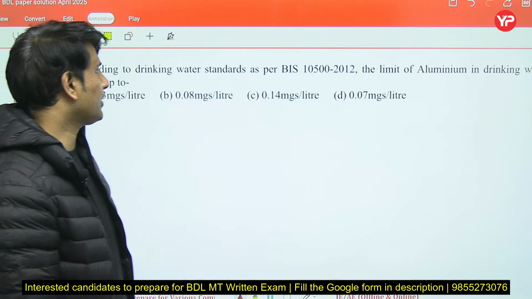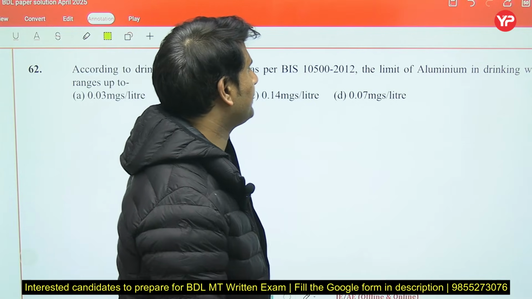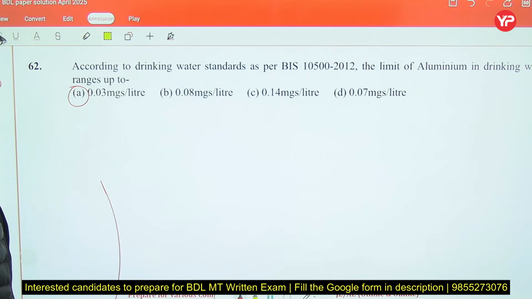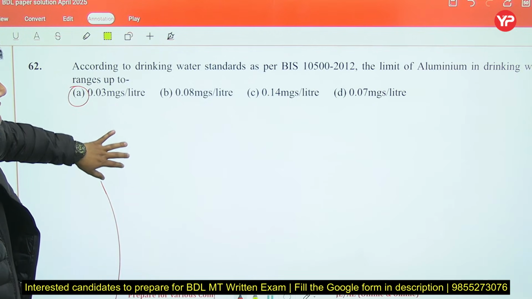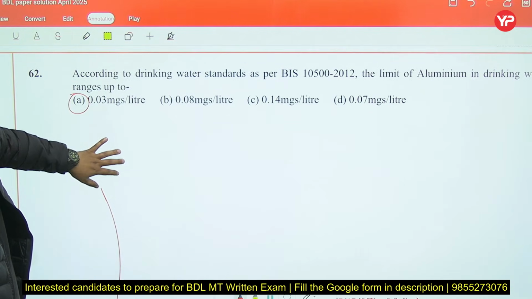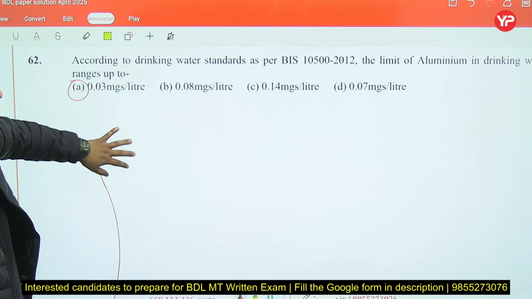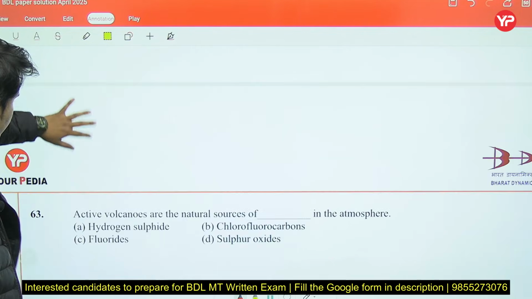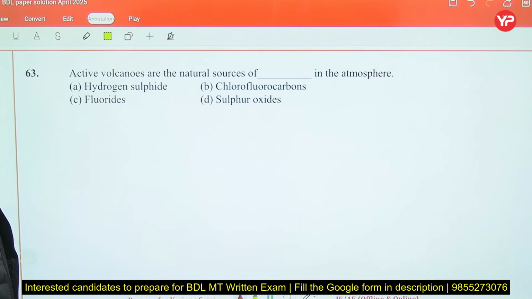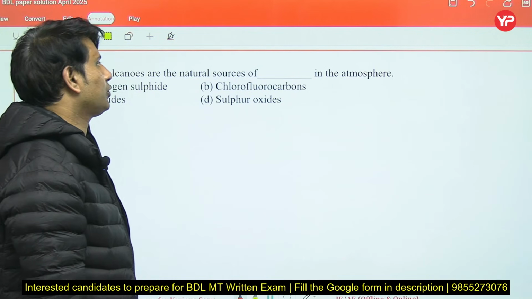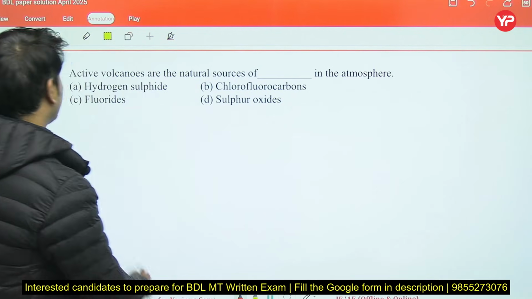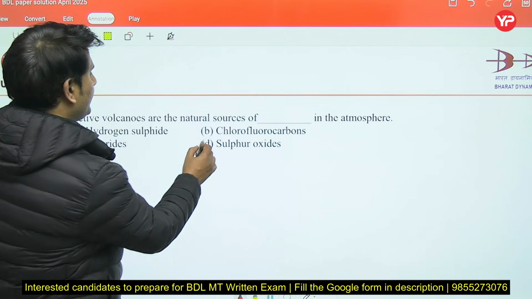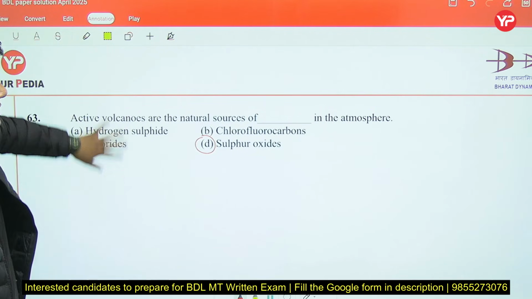According to drinking water standard as per BIS, the limit of aluminium, A is the right, 0.03 mg per liter is the right answer according to BIS for aluminium in drinking water. Active volcanoes are the natural source of dash in the atmosphere. Sulfur oxide is the right answer. So D is the correct answer. Sulfur oxides.